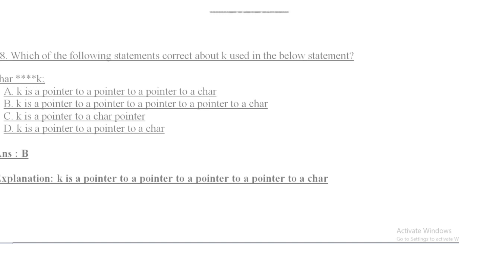Option D: k is a pointer to a pointer to a char. So we can clearly see that the answer of this question will be B, because there are four pointers and the last pointer will be used as a char pointer, that is, k is a pointer to a pointer, that is the first pointer, then to a pointer, that is the second pointer, then the third pointer, and then the character pointer.